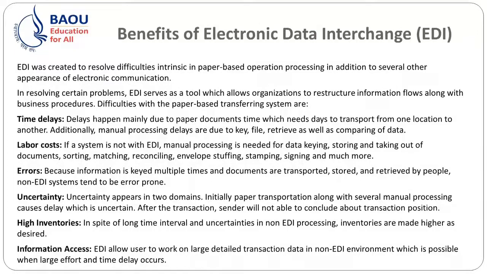Uncertainty. So, uncertainty appears in two domains. Initially, paper transportation along with the several manual processes cause delay, which is uncertain, and after the transaction, the sender will not be able to conclude about the transaction position. So, where exactly is the transaction or the goods lying?